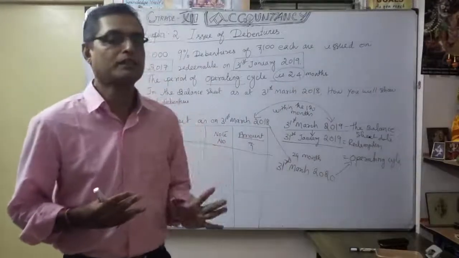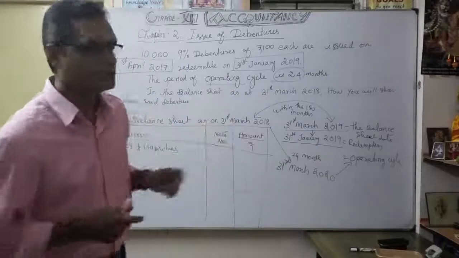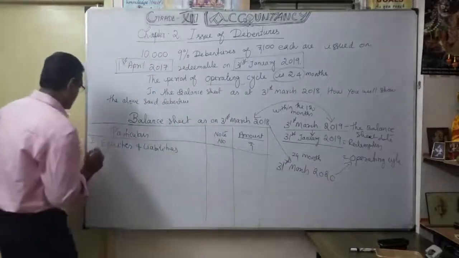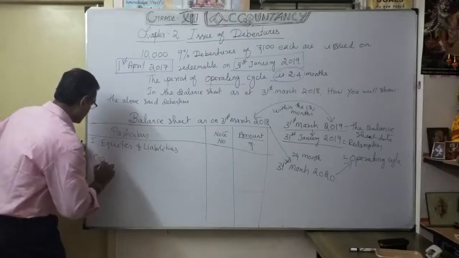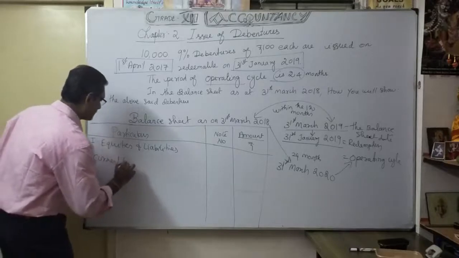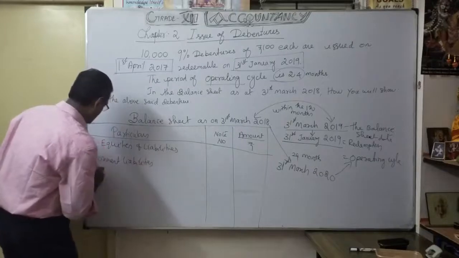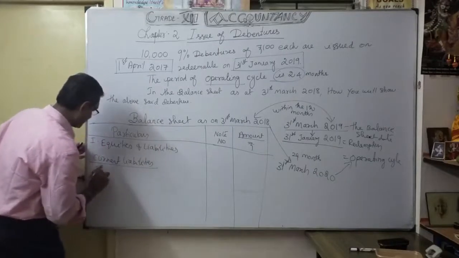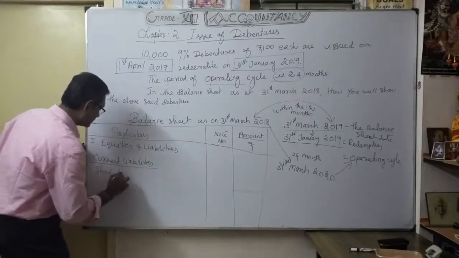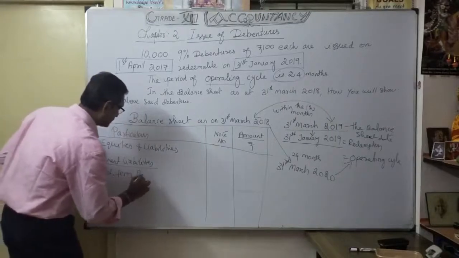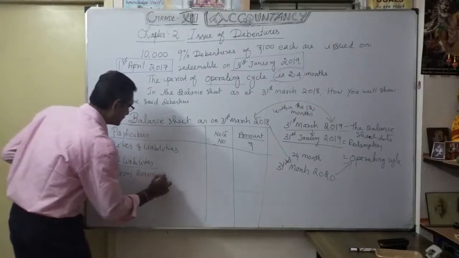Understood? That's why I consider this debenture coming under current liabilities. Under that I will write short-term borrowings.